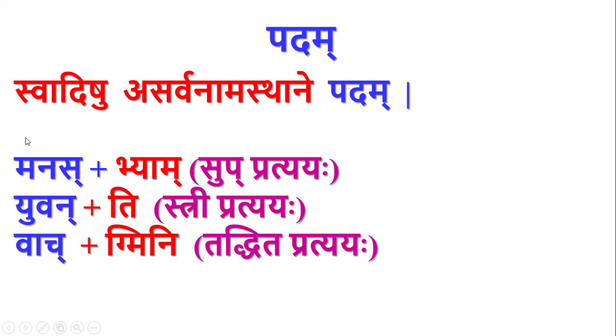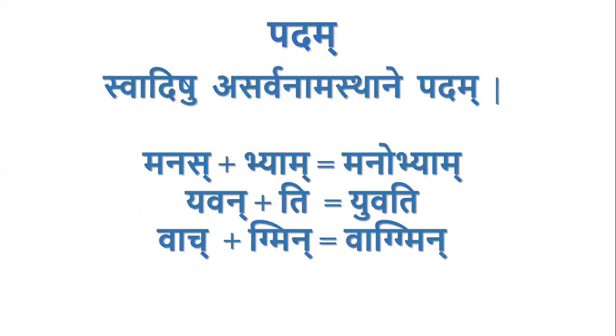But the Anga, this Manas itself, is called Pada by this sutra, Swadishu Asarvanamasthane. Since Yuvan is a pada, and Vac is a pada, there will be pada nimittika karyas.